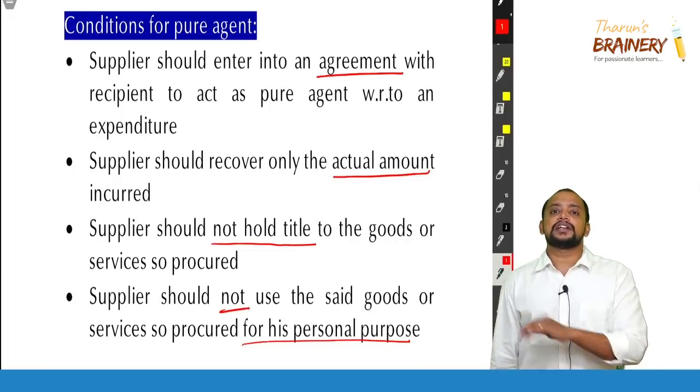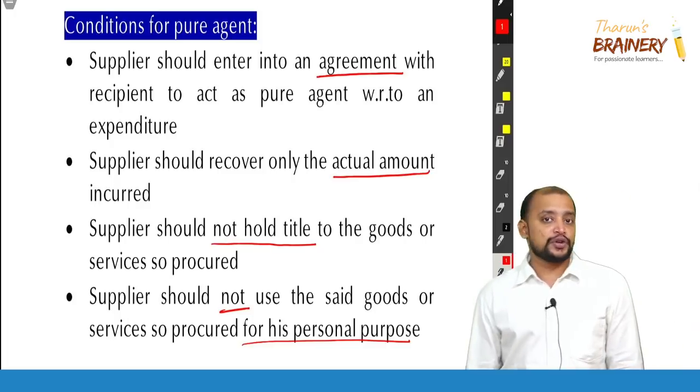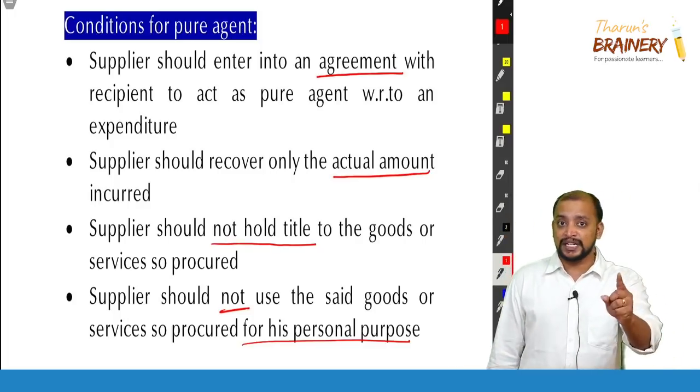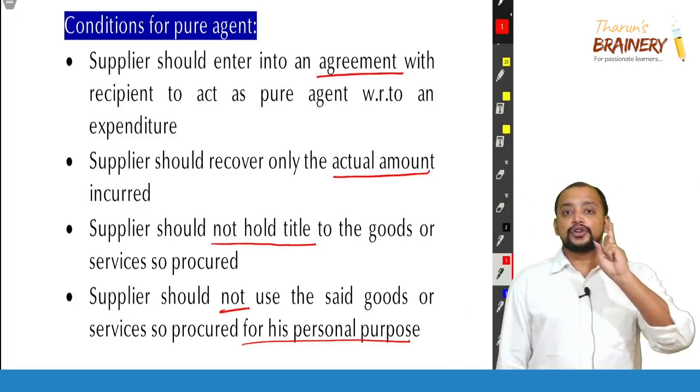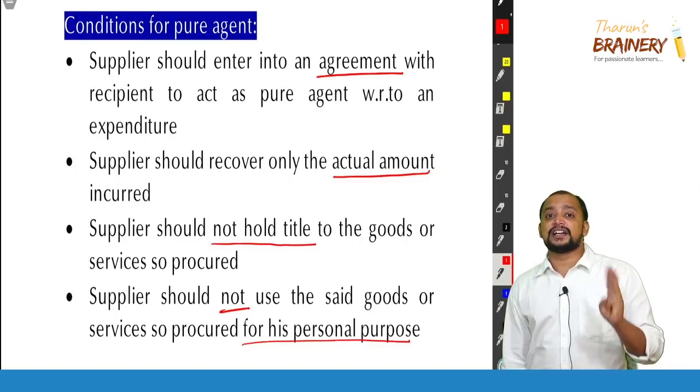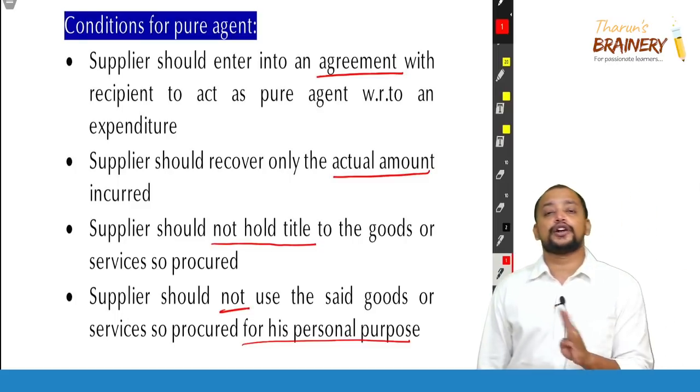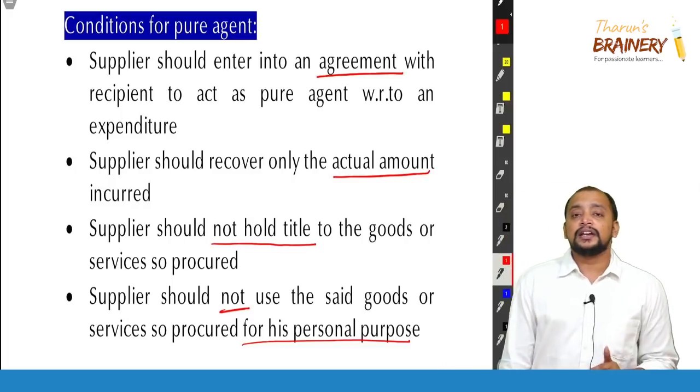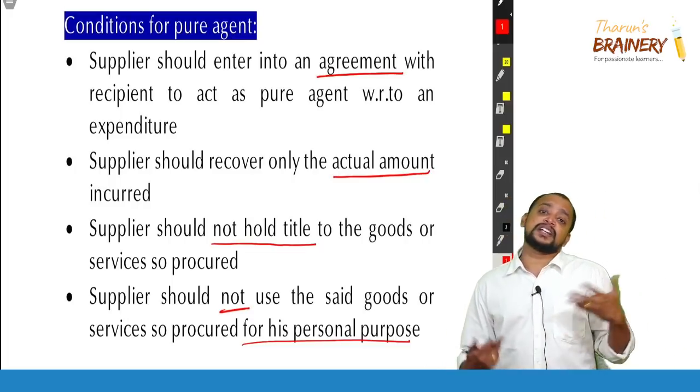So if these 4 conditions are satisfied, then he will be called a pure agent. What are the 4 conditions? Number 1, there should be an agreement. Number 2, the actual amount incurred should be recovered. Number 3, title is not in the name of the supplier. Number 4, not used for personal purpose. If any one point is not satisfied, then he is not a pure agent.